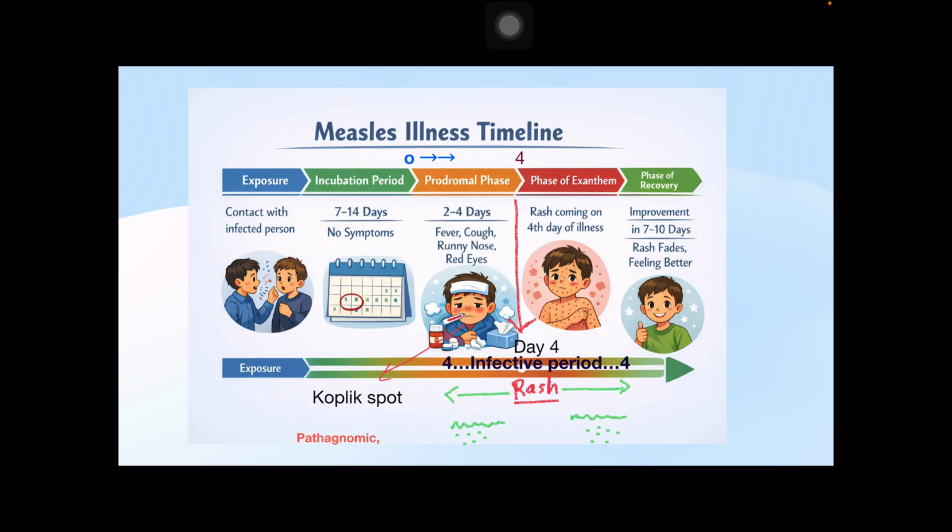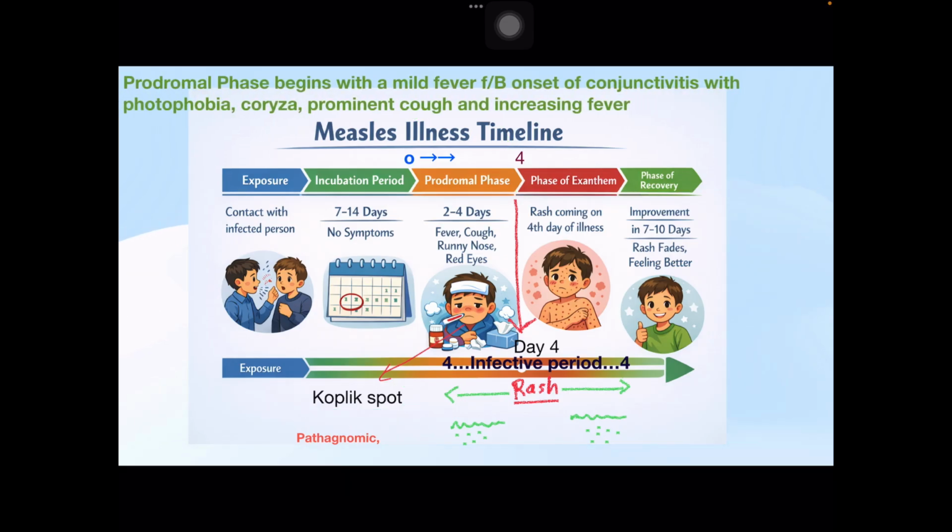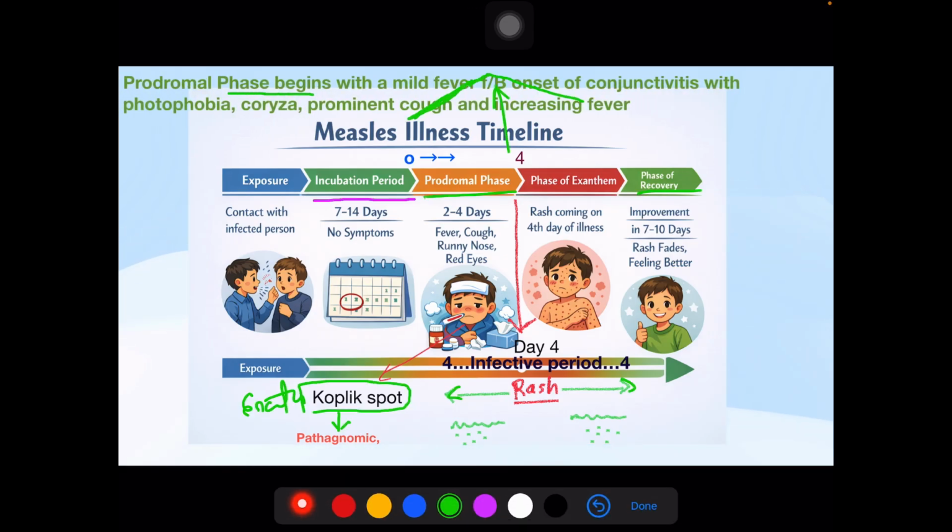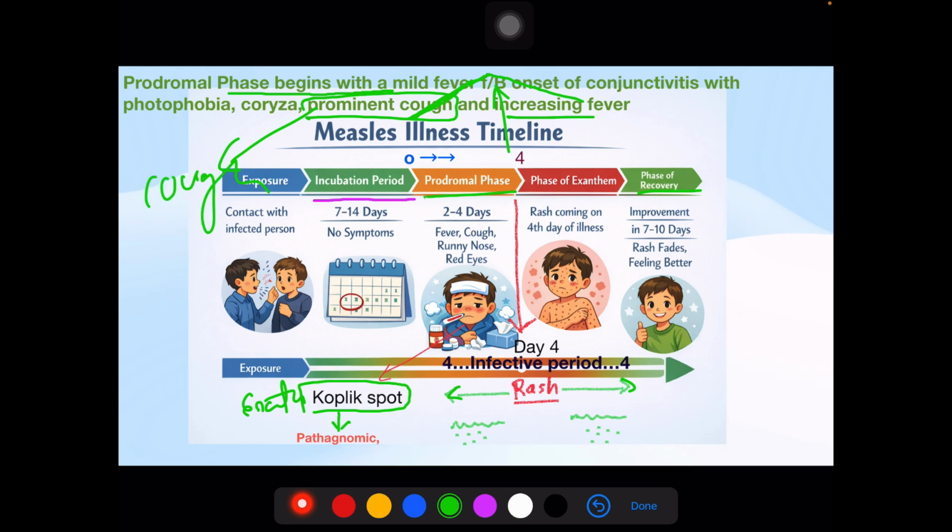Okay, the prodromal phase begins with mild fever followed by onset of conjunctivitis with photophobia, coryza, and prominent cough. So here is a question an MCQ can be asked on: which is the prominent feature of measles? Cough. And increasing fever, but after onset of the rash, symptoms subside.